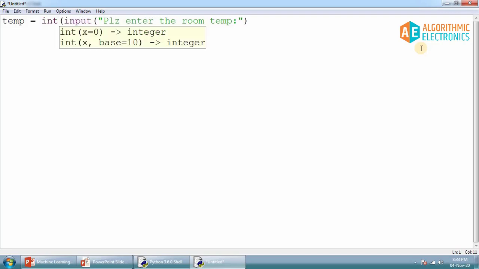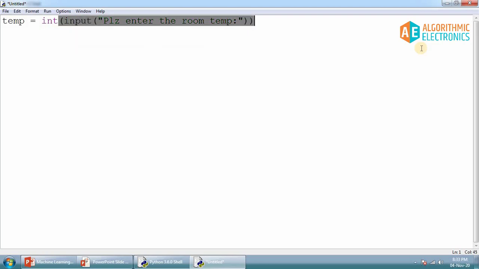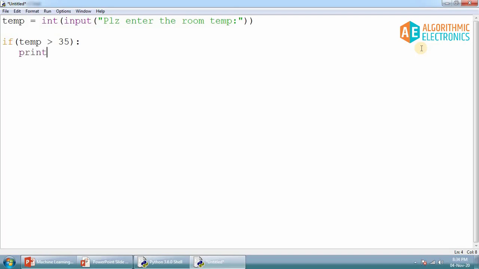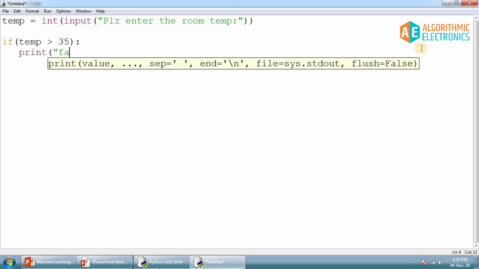So I'll write int, and in brackets input, "Please enter the room temperature." Now the user will enter the room temperature, and that will be available in the temp variable. So what we have to do is simply take a decision. If this temperature is greater than 35, in that case the fan should start. So I just write fan on.